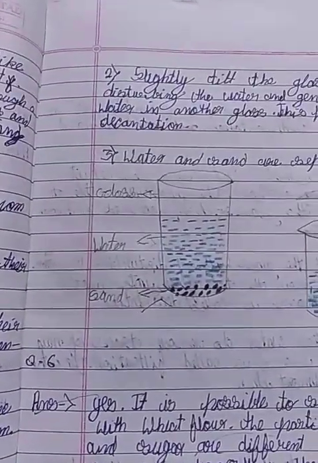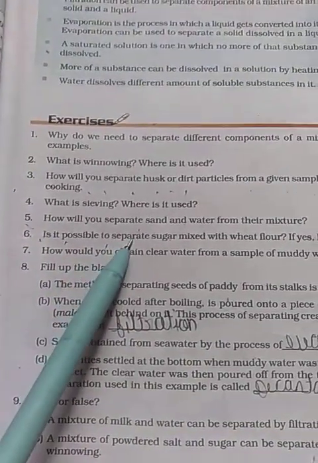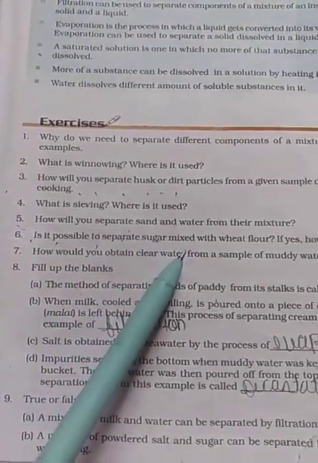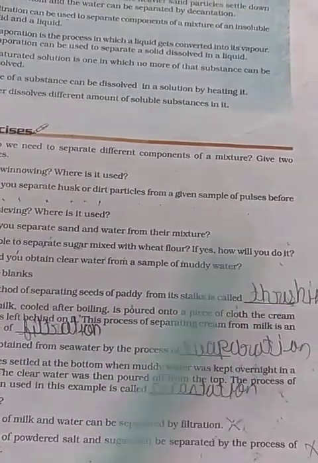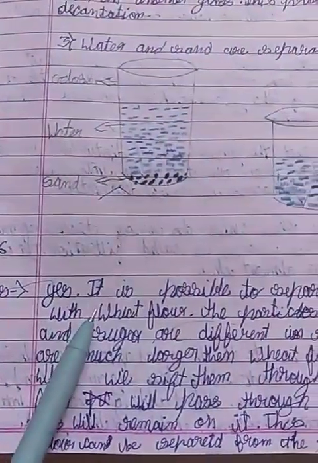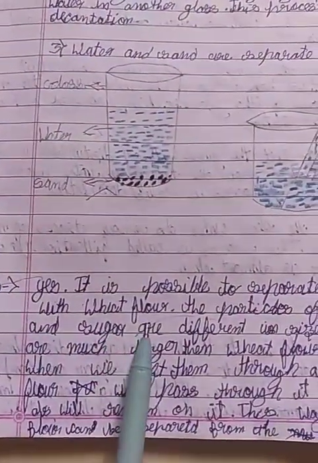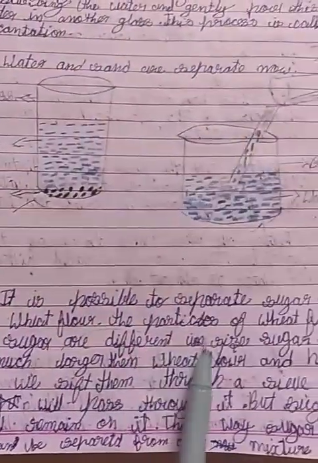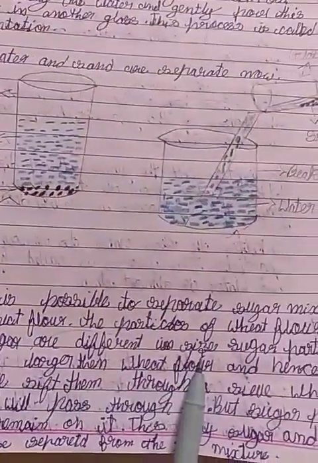Question number 6: Is it possible to separate sugar mixed with wheat flour? If yes, how will you do it? So the answer is yes. It is possible to separate sugar mixed with wheat flour. The particles of wheat flour and sugar are different in size.